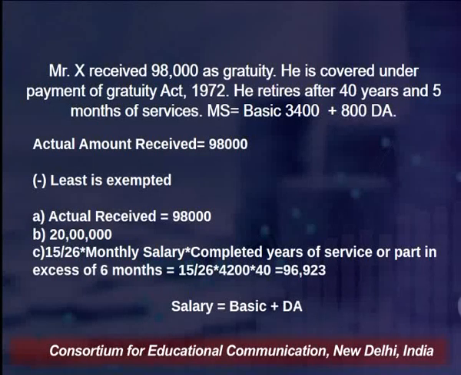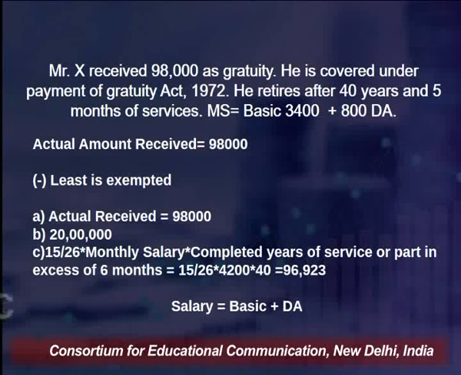Now let us suppose in this case the person receives the actual amount as 98,000. So what will be the amount that will be exempted for an employee who is covered under the Payment of Gratuity Act 1972? For this respective employee, the first case we will be taking up is the actual amount that he receives. So the actual amount he receives is 98,000.